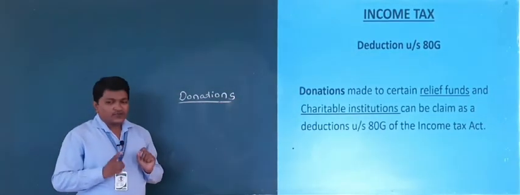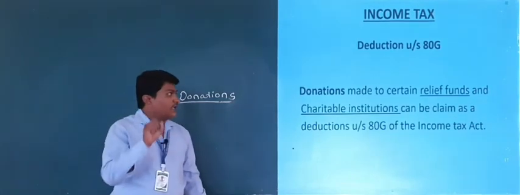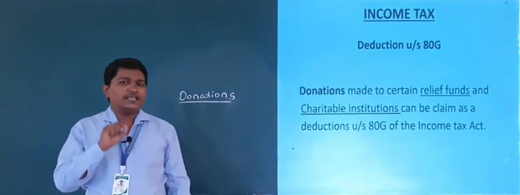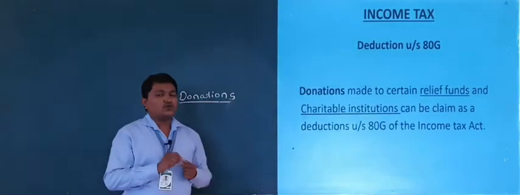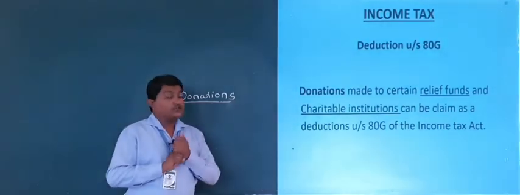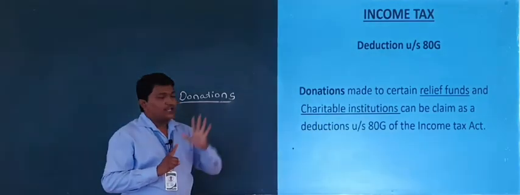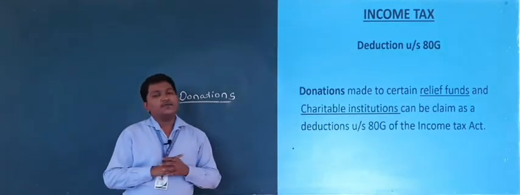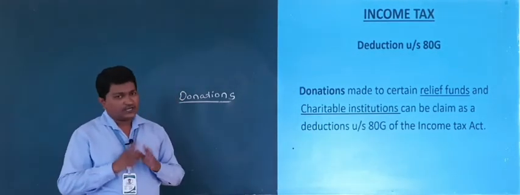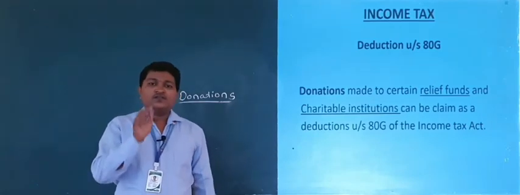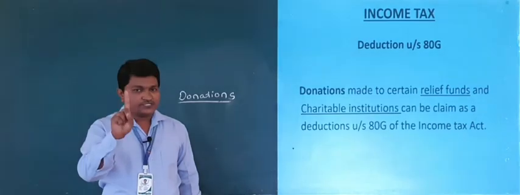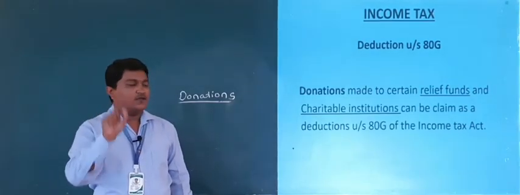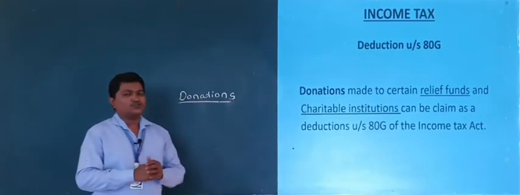So now my question is that 80G is related to which amount? It is related to donations made to certain relief funds and charitable institutions, right? Donation amounts can be deducted from gross total income.